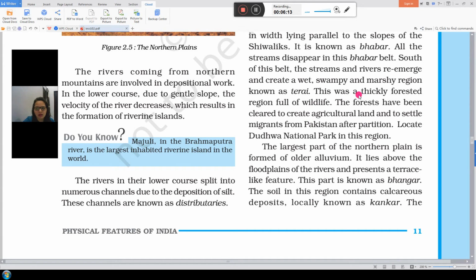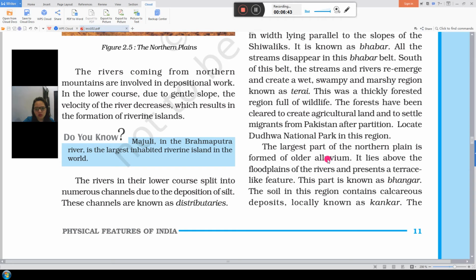So in this place many national parks are there. This is your question number 2: locate Dudhwa National Park. You will tell me in the comment box, or you can message me, where Dudhwa National Park is.